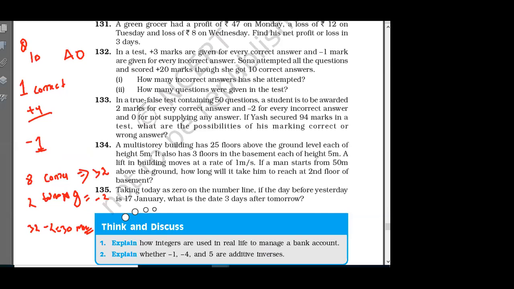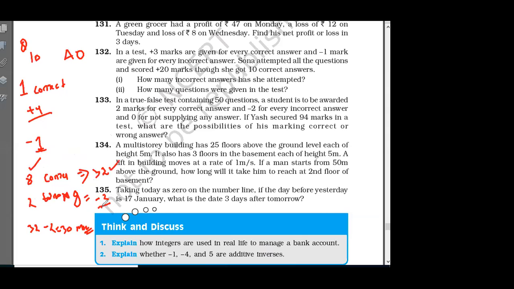I'll explain once again. This is a negative marking question. Why is it 28? Think about it. 8 correct.